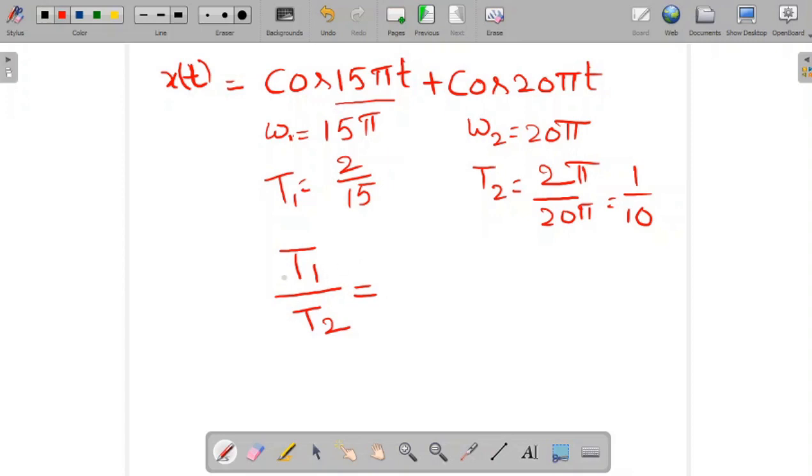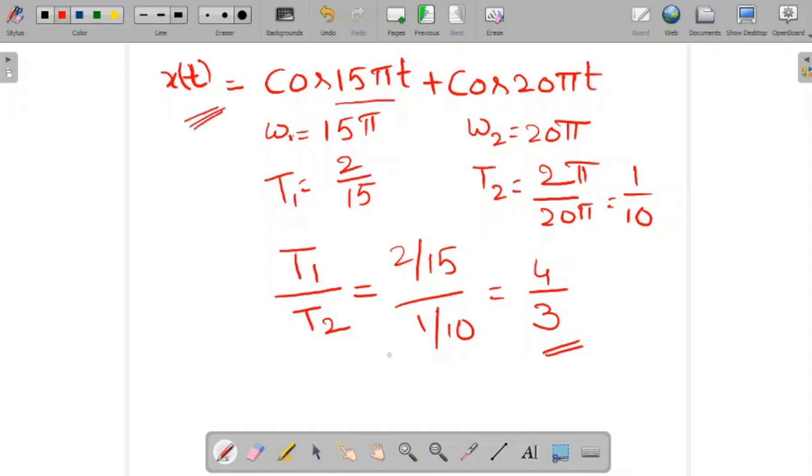If T1 by T2 or T2 by T1 is an irrational number, then we can say the signal is an aperiodic signal. T1 by T2 is 2 by 15 divided by 1 by 10. What we'll get here is 4 by 3, that means 4 by 3 or 3 by 4. Any one should be rational. 3 by 4 is equal to 0.75. So we can say it is a rational number, so the signal x of t is a periodic signal.